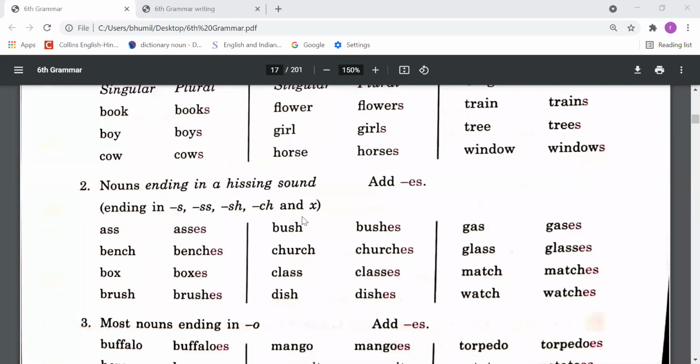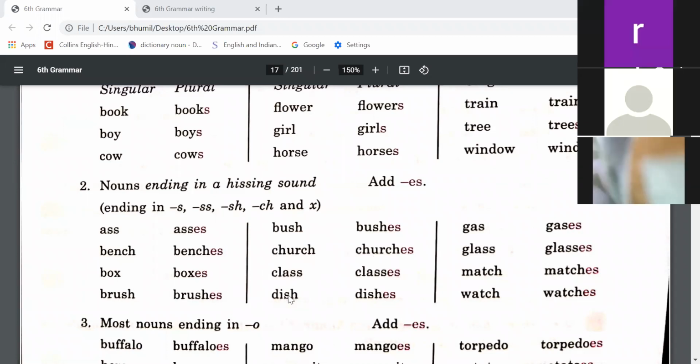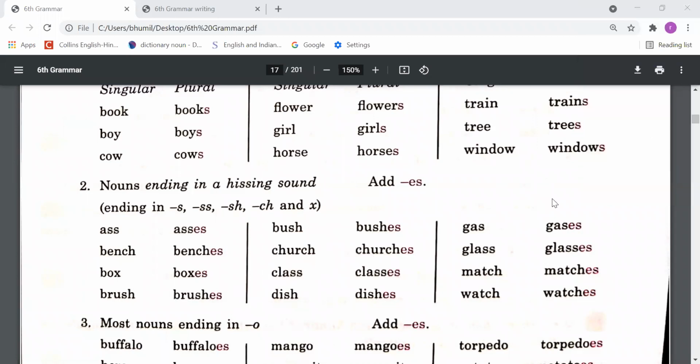Basically, these words end in s, double s, sh, ch, or x, which give the hissing sound, like bench, benches, box, boxes, brush, brushes, bush, bushes, church, churches, class, classes, dish, dishes, right?